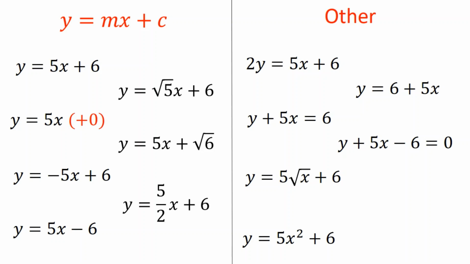Next one, we've got y plus 5x minus 6 equals 0. This turns out to be a very common, very useful way of writing equations, but it's not the form y equals mx plus c. And then finally, we've got one where we've squared the y as well. Now this is a kind of equation you won't see until A level, but it is definitely not in the form y equals mx plus c, because the y's been squared.